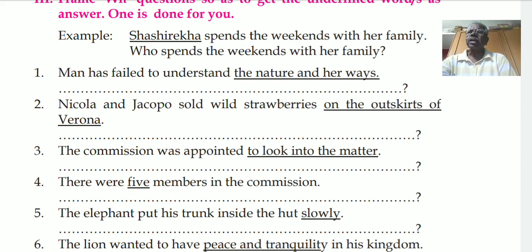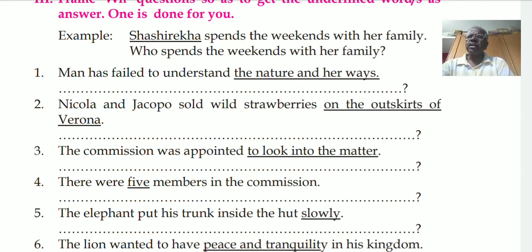Statement: the commission was appointed. Question: why was the commission appointed? Fourth one: there were 5 members in the commission.